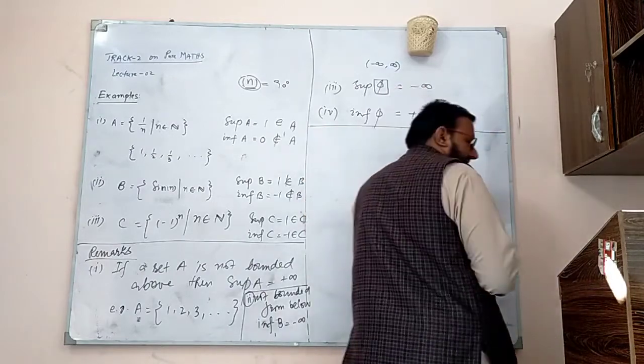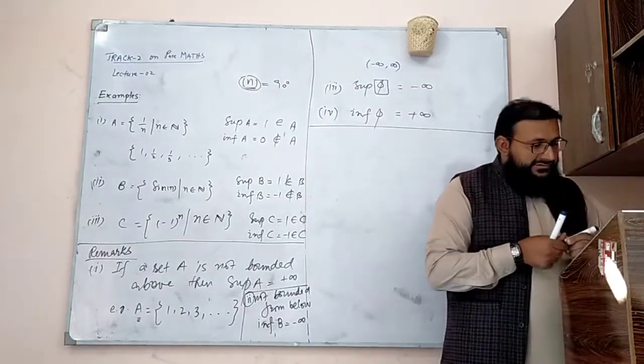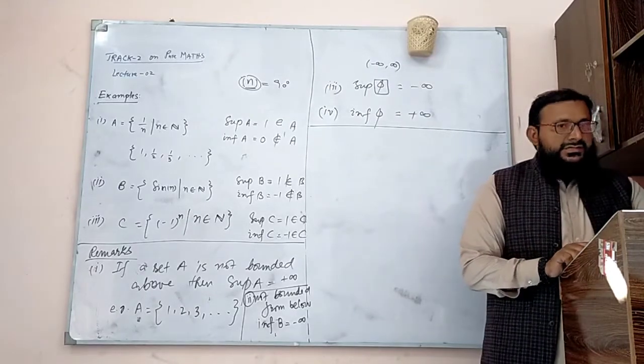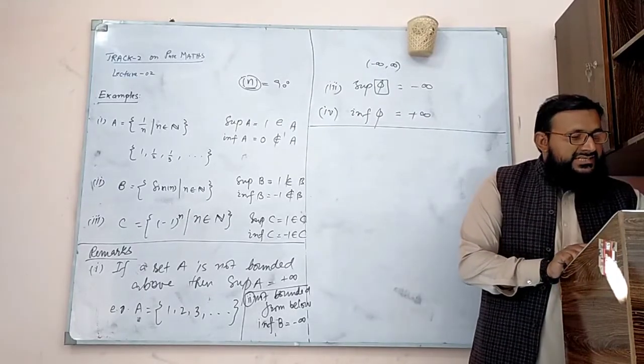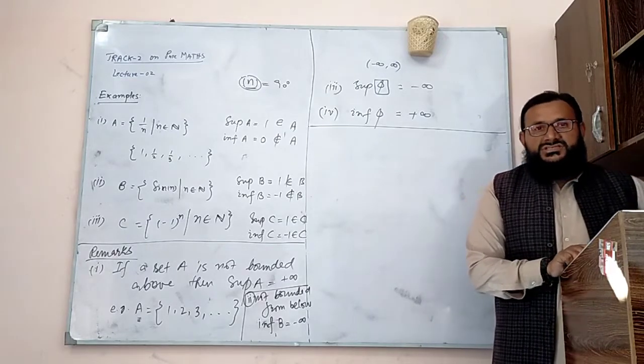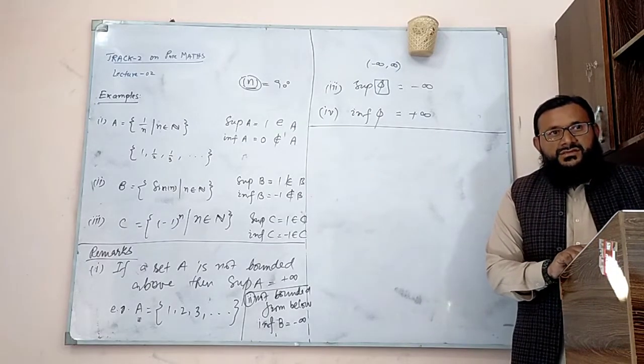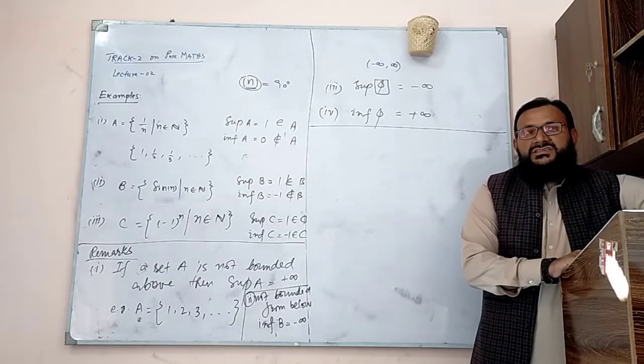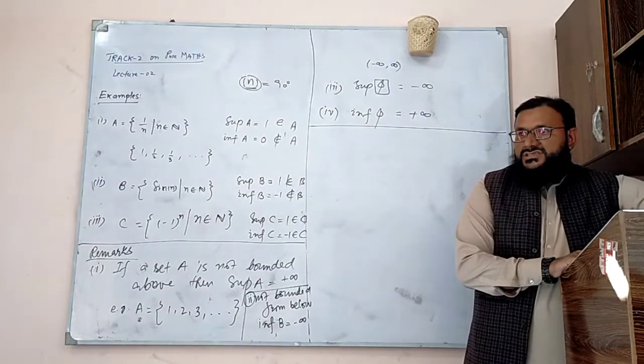Okay, so the next thing that we want to discuss is what we call the Cauchy sequences. But the question arises: why are we not okay with convergent sequences? Why is it sometimes very difficult to deal with convergent sequences?